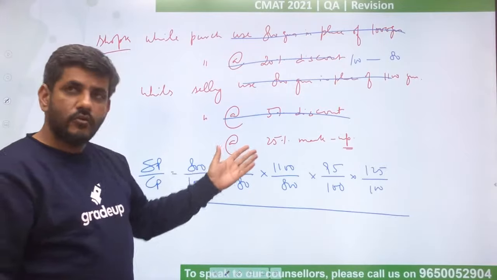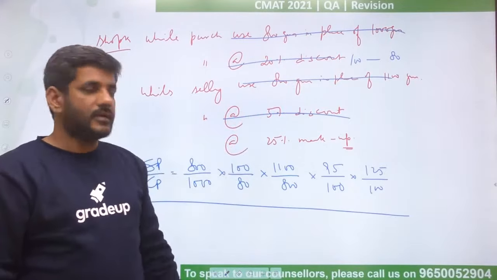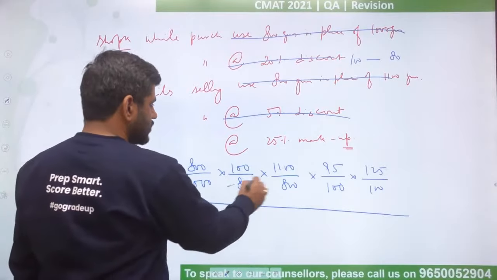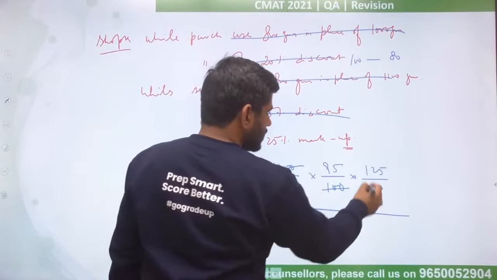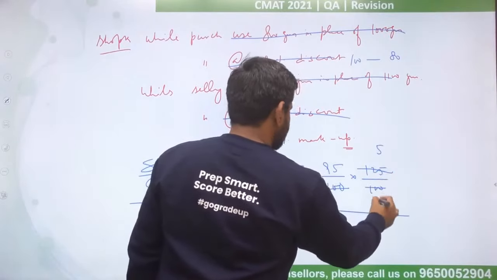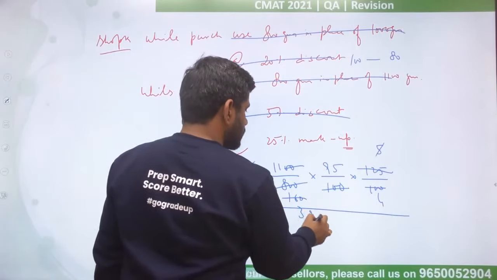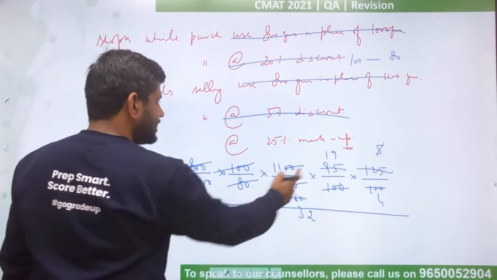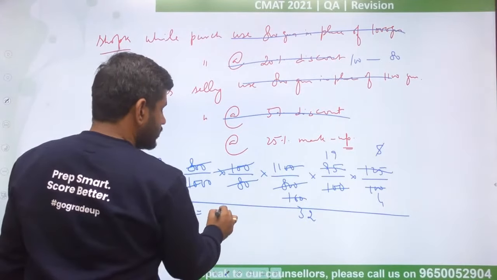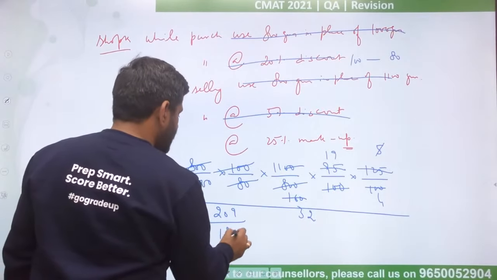Profit means larger in the numerator, smaller in the denominator, and loss means smaller in the numerator, larger in the denominator. Now you just have to solve them. You will see that all of them cancel out, these two zeros with these two zeros, and 25 5s are, 25 4s are, 5 say 160 pay, 5 say 32 pay, 5 say 19 pay. So ultimately I am getting 19 into 11. 19 into 11 is 209, divided by 32 into 4, 128.